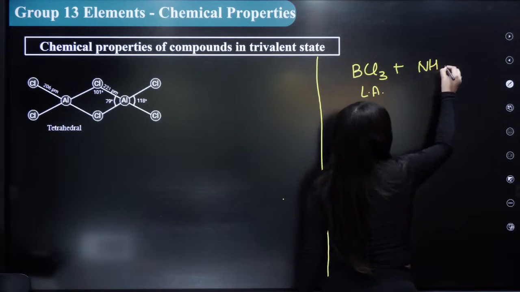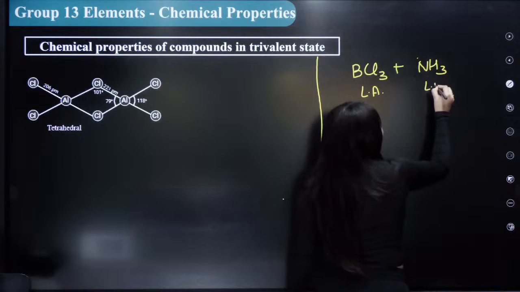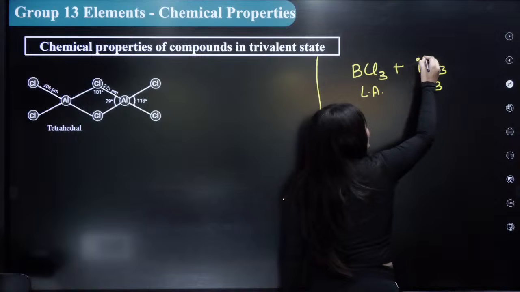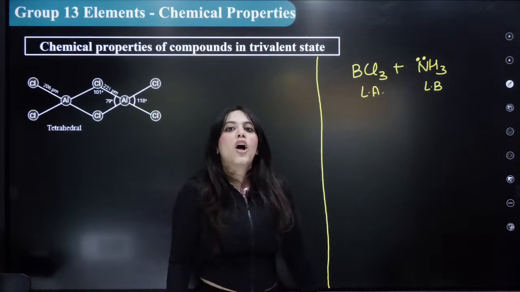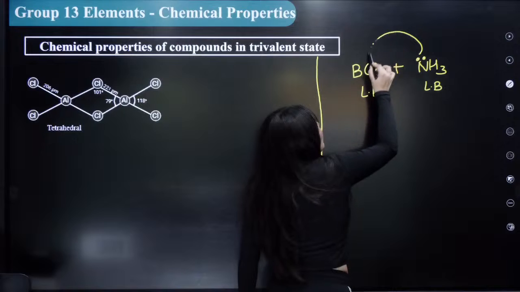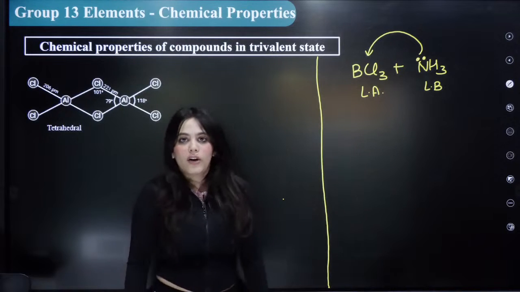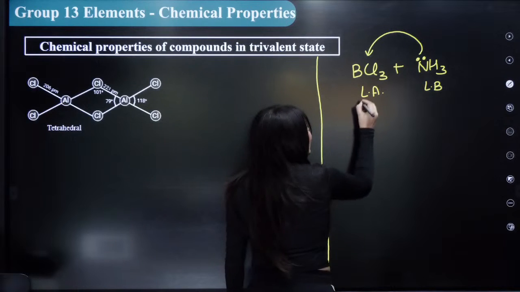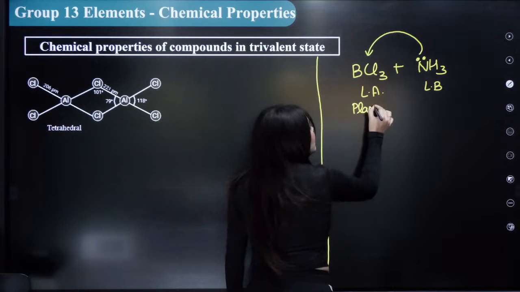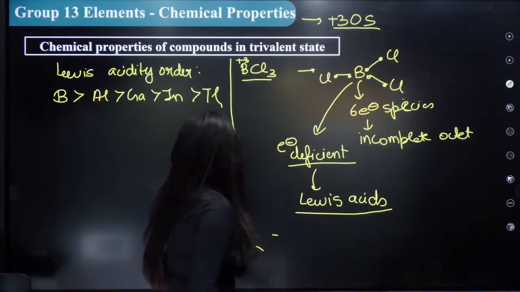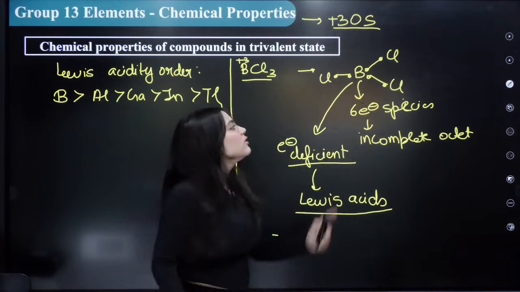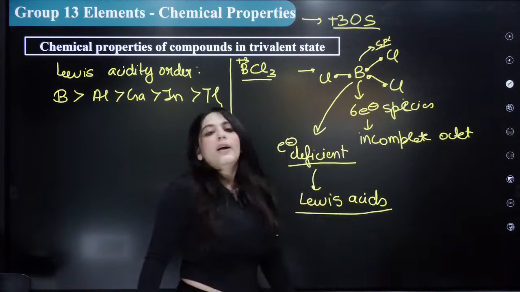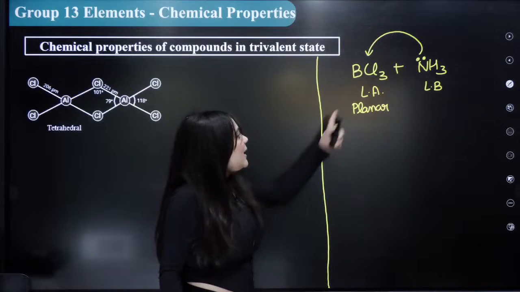For example, a Lewis base is anything which is electron rich. Can you see this ammonia? This NH3 has a lone pair of electrons and hence it can donate the lone pair to this structure, and it can form an adduct. So BCl3 here had a planar structure, where boron is sp2 hybridized.